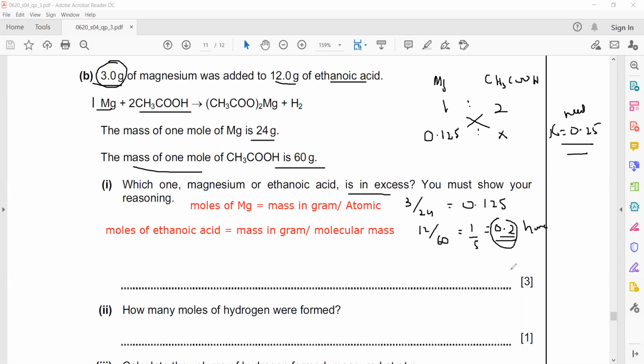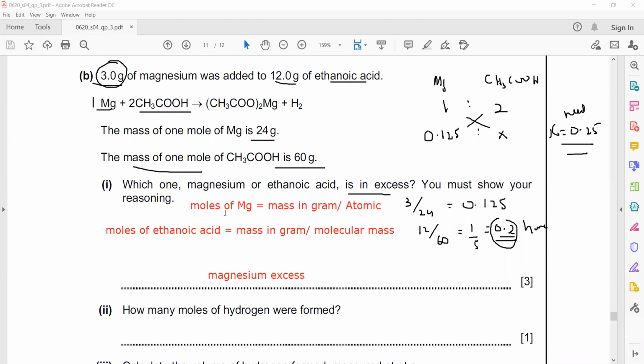So it shows ethanoic acid is limiting, or we can say magnesium is in excess. Excess means magnesium is more than enough. So if one reagent is limiting, then the other will be in excess.